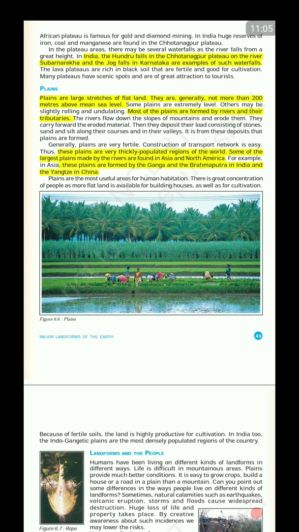Some important plains of the world are, for example, the Ganges plain and the Yangtze plain in China, where most of the population lives, not in Tibet, not in Xinjiang, not in Inner Mongolia, right? Very important for human habitation, right?